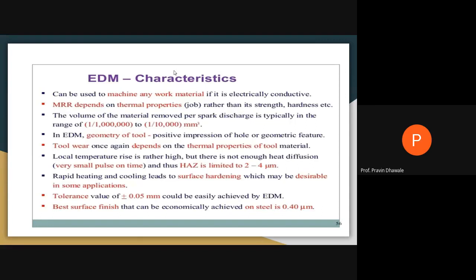The geometry of the tool will provide a positive impression of the hole and geometric features. Whatever the tool wear, it will again depend on the thermal properties of the tool material. Whatever the localized heating is carried out, it will not be enough for diffusion purposes. Thus, because of the heating by the spark, that specific area, which is called the heat affected zone, HAZ, is limited up to 2 to 4 microns only.